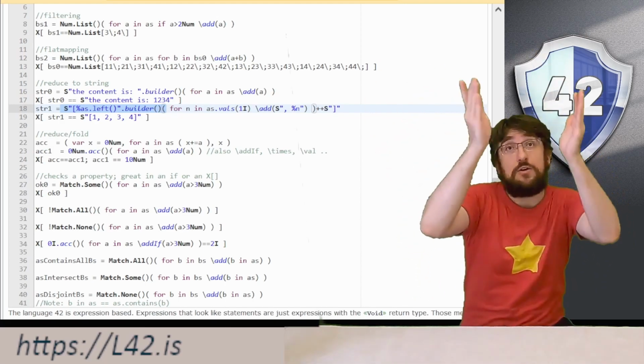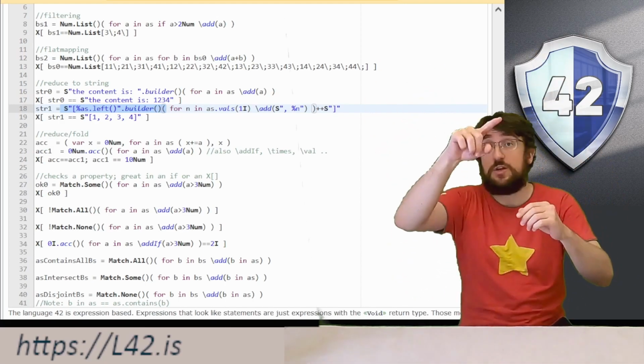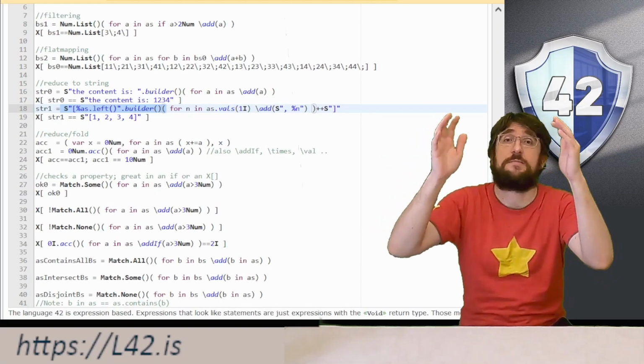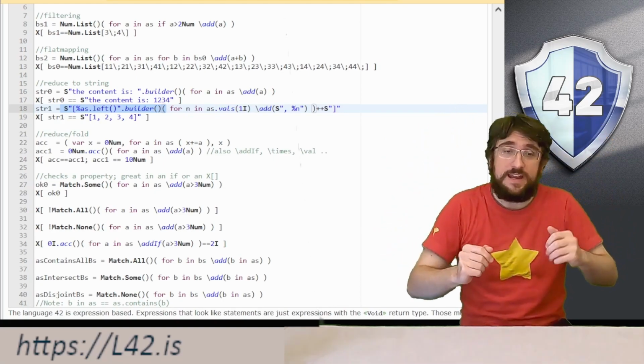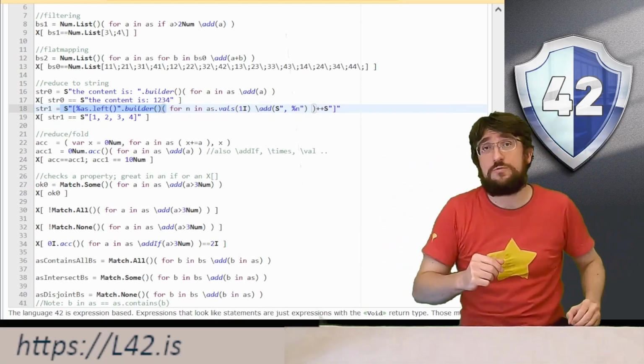And then we close the round. This produces the string with the open square bracket and all the elements separated by comma. And then we just add the closed square bracket.